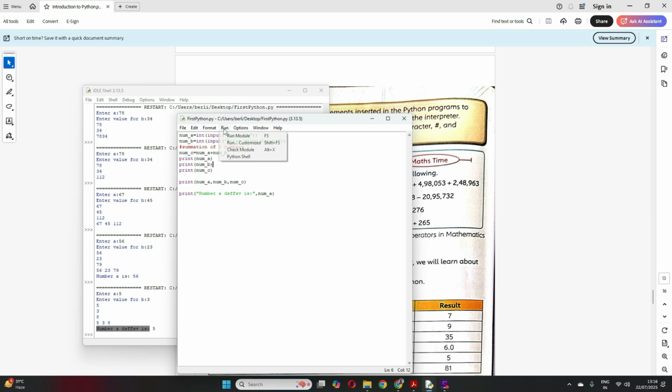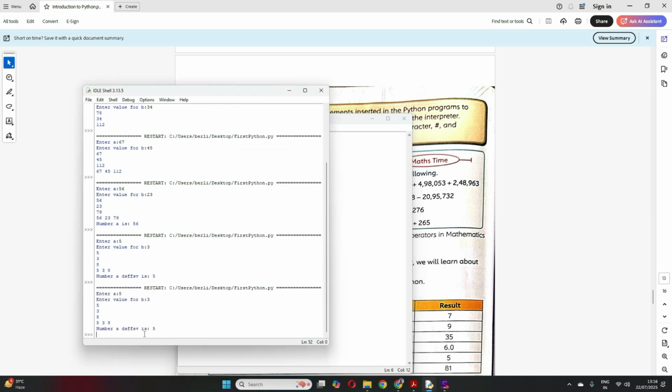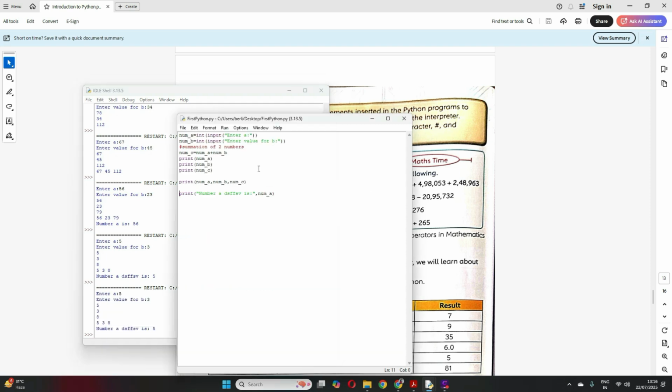So if I save and run the module, the program ran fine with no issue because it considers this line as a comment. But suppose I give this line without the hash, now if I run, see what happens. Syntax error it has given me, correct? So if you have to write anything which you want the interpreter to ignore, you have to use the hash sign, which is a comment. Clear?